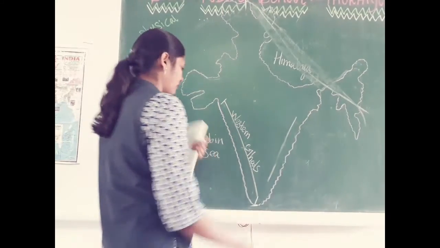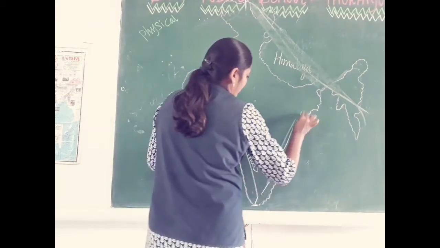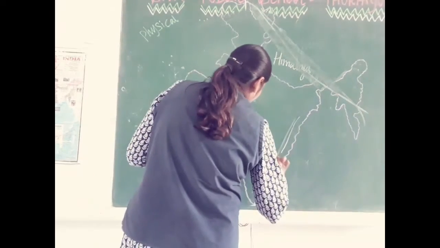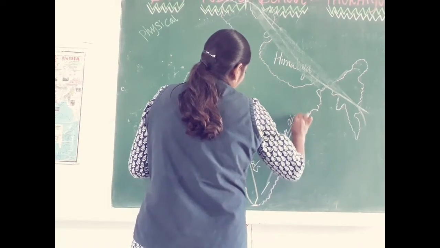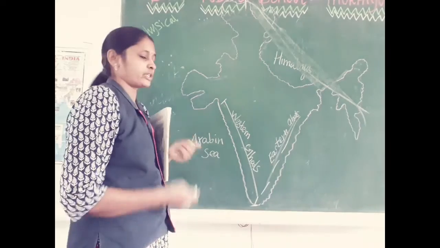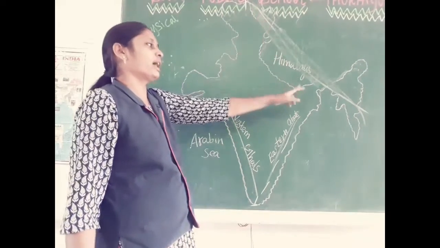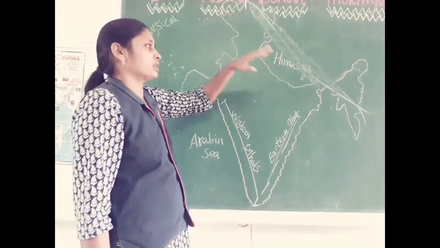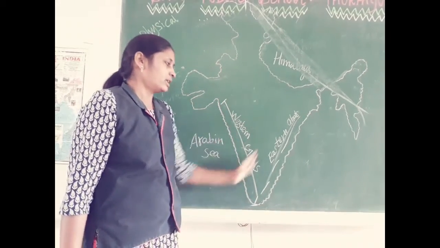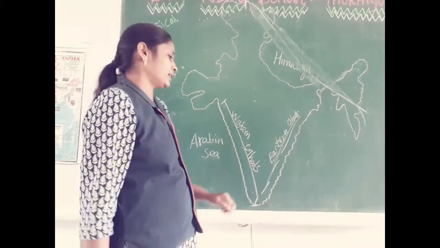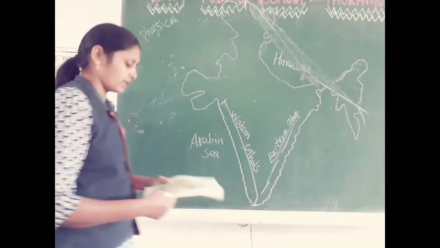In the same way, in the east and southeast direction we also have a mountain range, and that is called the Eastern Ghats. But this mountain range is not a continuous mountain range. So in the north we have the Himalayan mountain range, fully covered with snow. In the southwest we have the Western Ghats, and in the southeast we have the Eastern Ghats. The Western Ghats is continuous, the Eastern Ghats is not.